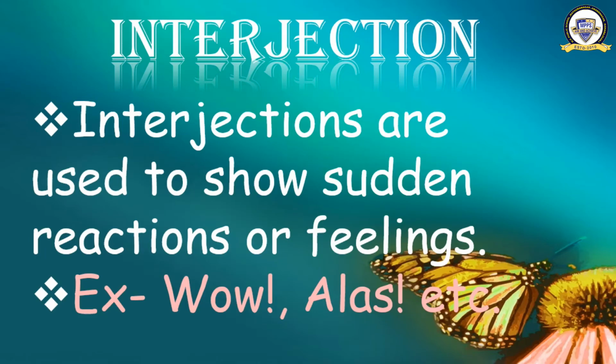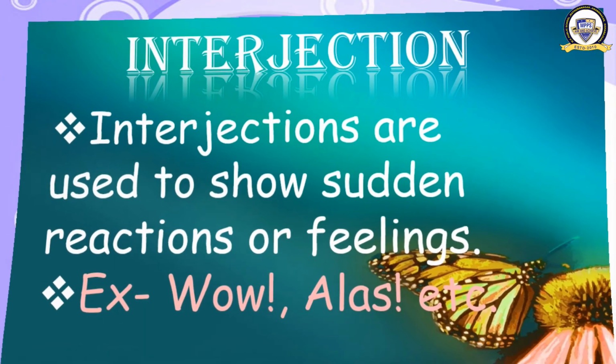Oh. Otherwise, if the team we support wins the match, what do we say? Wow. Don't you say it in this way? Yes. These words which show sudden reaction or sudden feeling are known as interjection.